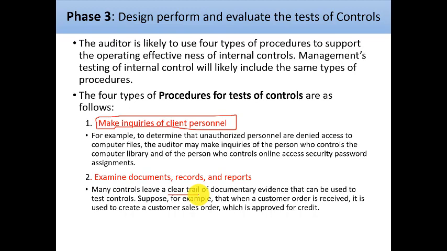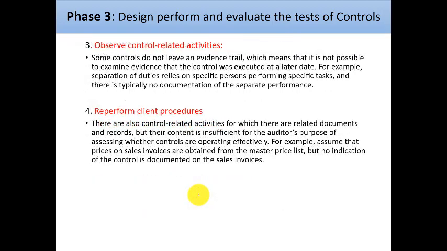For example, if I'm talking about the purchase cycle, from where the purchase cycle is initiated, and then a copy will be sent to the warehouses, for example, and another copy will be sent to the procurement, and then procurement will send a copy to the supplier. If I would like to make sure that the internal controls are applied, I can follow whatever documentation is there to make sure that the company is applying that in a proper way. Some other activities are not traceable by documents as the one that we just talked about.